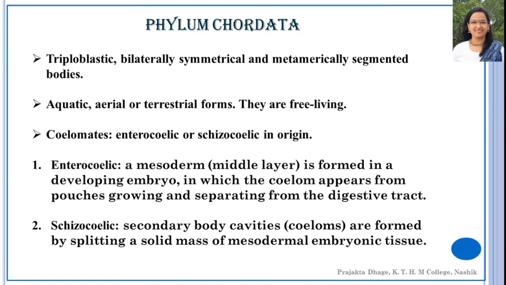Now we will move on to the chordates. Chordates are the organisms having notochord. Now notochord is a star character or a main character to be a chordate. If the organism has notochord at any stage of its life, it will be referred to as a chordate.